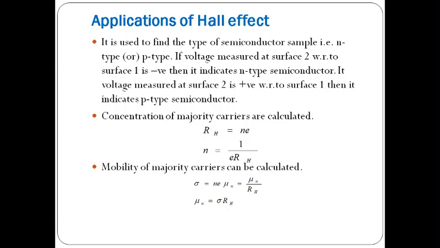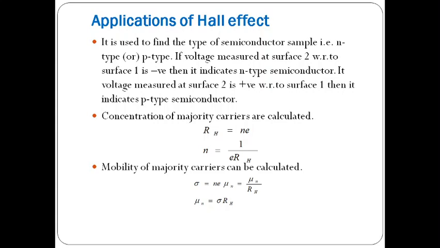So what are the applications of the Hall effect? We have three applications. One, we can find what type of semiconductor it is, either n-type or p-type, based on the Hall voltage. If the Hall voltage is negative, then it is n-type semiconductor. If the Hall voltage is positive, then it is p-type semiconductor. Second, the concentration of majority carriers by using the Hall coefficient. Why? Because RH equals 1 by Ne, so N equals 1 by e into RH. When we know the Hall coefficient, from that we can calculate the concentration of the majority carriers.